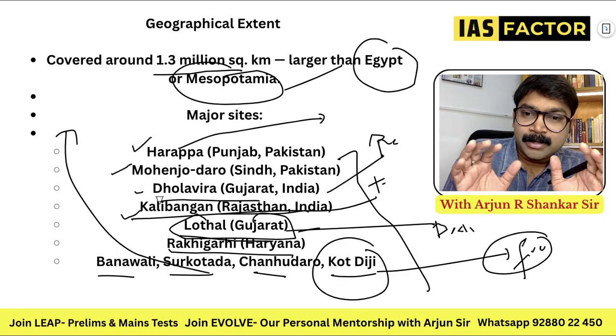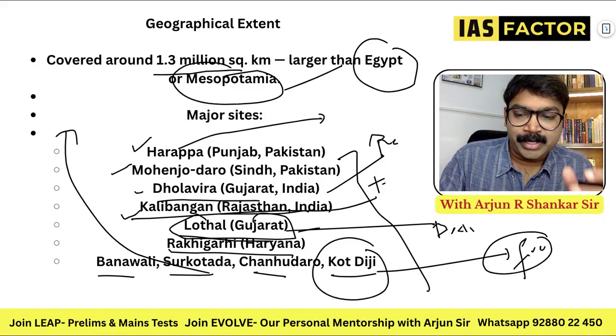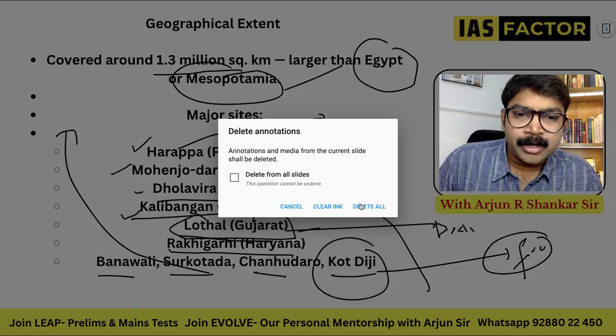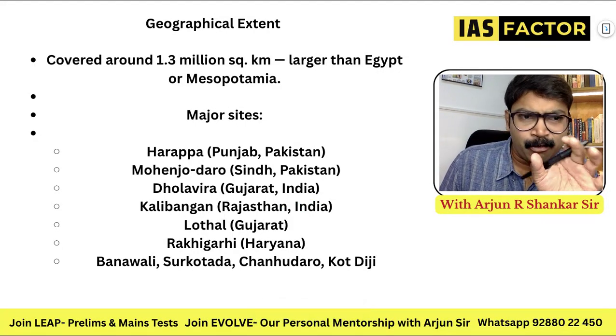Which place? See, I'm asking this question, so please try to understand. This is the level which we need to have. You need not remember everything, but get some important fact. Where exactly is this? Now we'll locate each and everything.